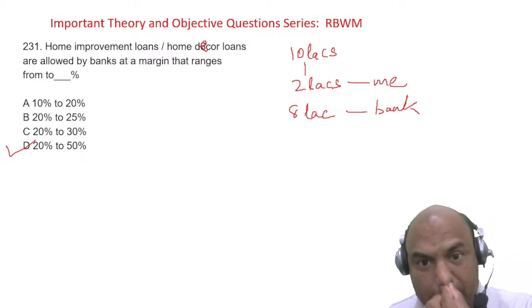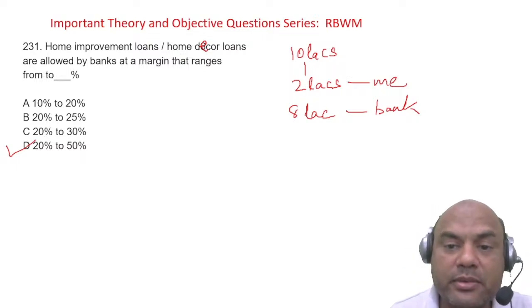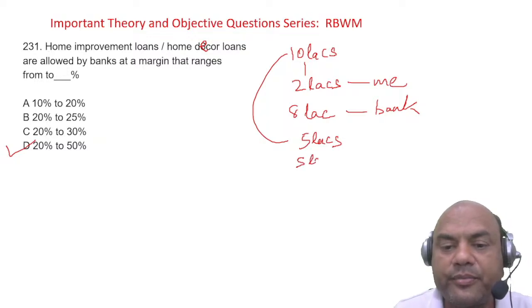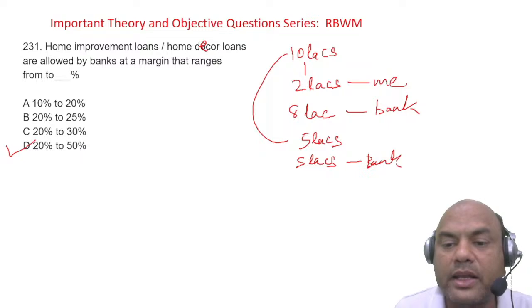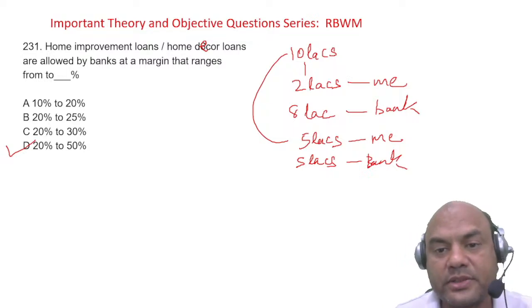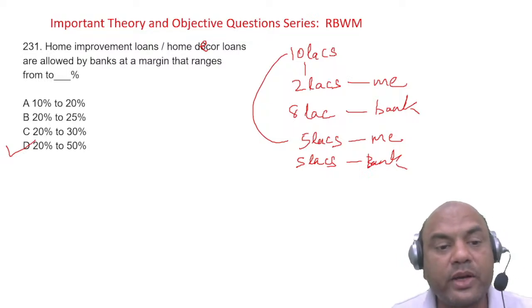That is home improvement. Maximum, I can tell this customer, bring 5 lakhs from your side and 5 lakhs from the bank. I can tell that customer anything, but not below this 2 lakhs. So the range is 20 to 50%.